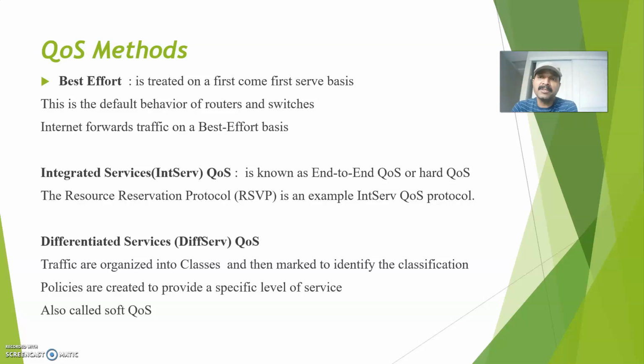So that is the purpose of the best effort scenario. Even if it is high priority, there is no need for high priority, because all of the traffic should stay within the normal flow of traffic. So that is the best effort. With this best effort scenario, the traffic will be forwarded via best effort, as quickly as possible. That is the default behavior of routers and switches.